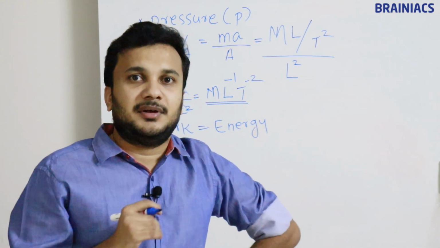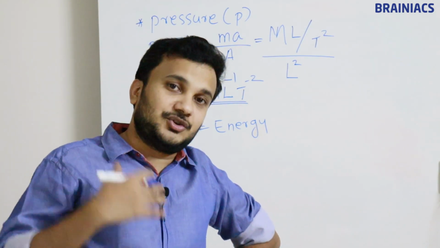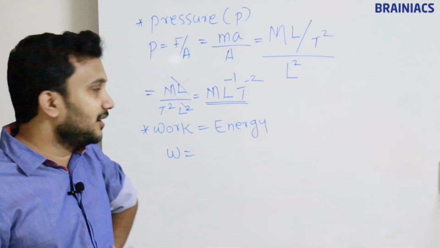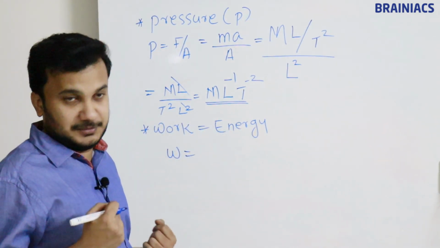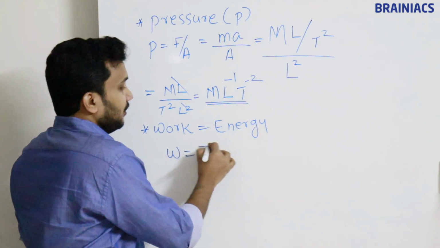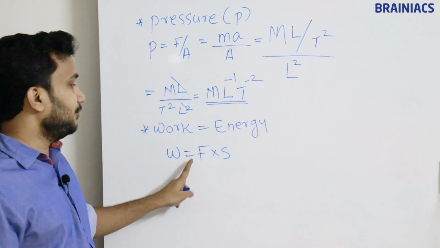So if I want to do some job, I need some energy, right? In the morning, if I am going to do some work and I take breakfast, I will get energy via food. Then I can do the work. So work is equal to energy. W is equal to force into displacement. This is the formula for work.